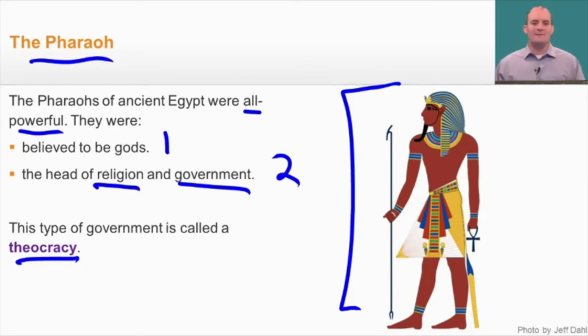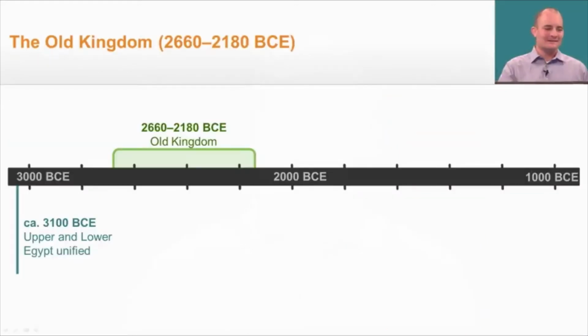So you can see that at the very beginning of Egyptian history, it began to establish a very complex and centralized government. Well, we just learned that around 3100 BCE, King Menes united Upper and Lower Egypt. Now, the Old Kingdom lasted from about 2660 to about 2180 BCE.